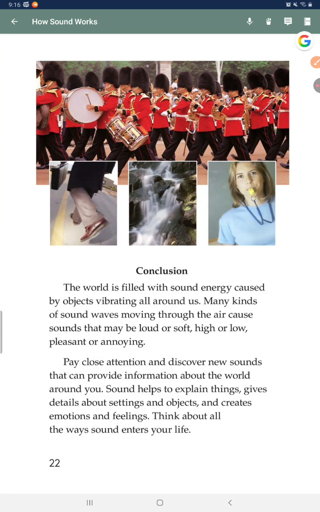Conclusion. The world is filled with sound energy caused by objects vibrating all around us. Many kinds of sound waves moving through the air cause sounds that may be loud or soft, high or low, pleasant or annoying. Pay close attention and discover new sounds that can provide information about the world around you. Sound helps to explain things, gives details about settings and objects, and creates emotions and feelings. Think about all the ways sound enters your life.